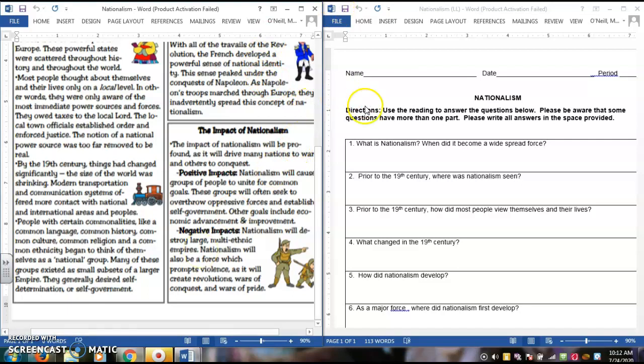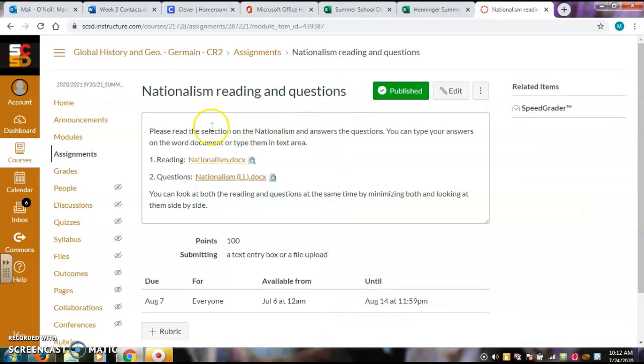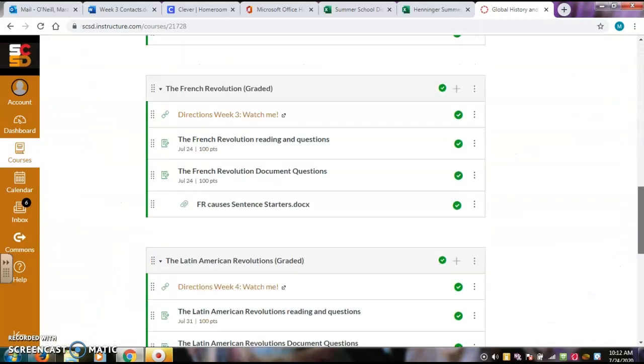If you are having any difficulty with the reading or the questions, please make sure you're reaching out to ask. Once you're finished with the questions, save the document to your computer and then upload to Canvas. And that will be assignment number 1 from your Week 5 module.